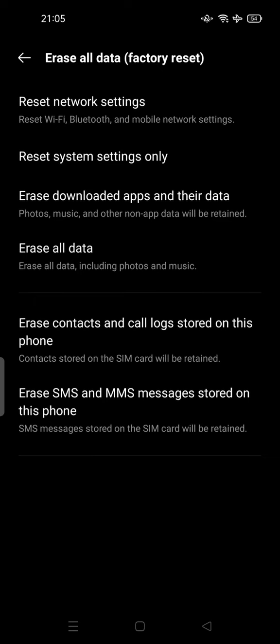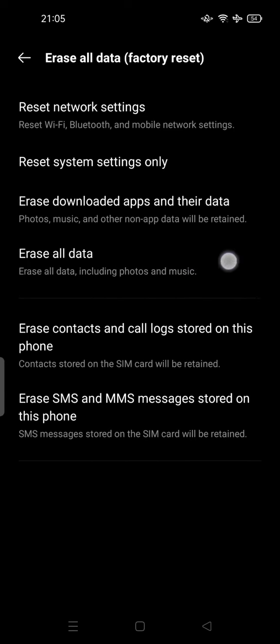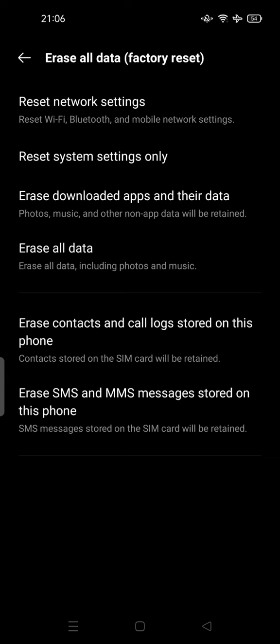So there are some options here. Please be wise. If you have a big problem, I recommend you just erase all data, but make sure you back up your gallery, your photos first, or your contacts first before going to factory reset.